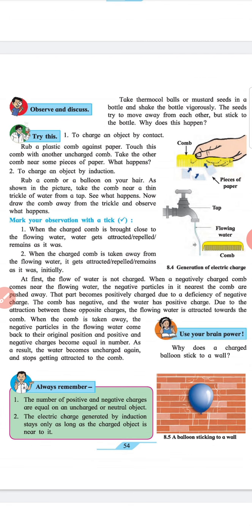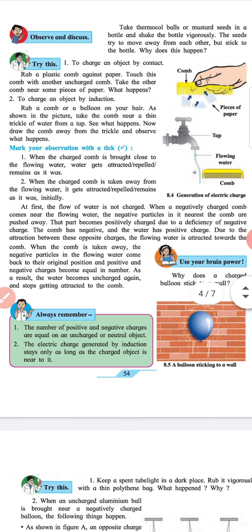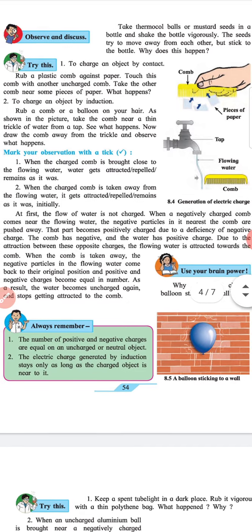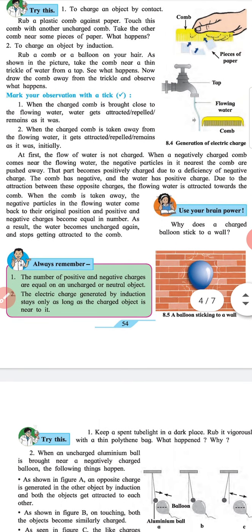Subheading: Mark your observations with a tick. 1. When the charged comb is brought to the flowing water, water gets attracted, or repelled, or remains as it was. 2. When the charged comb is taken away from the flowing water, it gets attracted, or repelled, or remains as it was initially. At first, the flow of water is not changed.